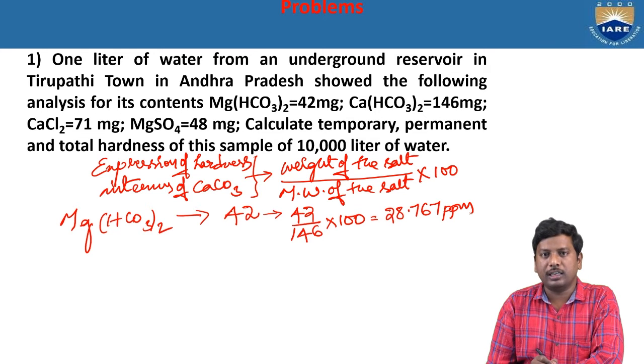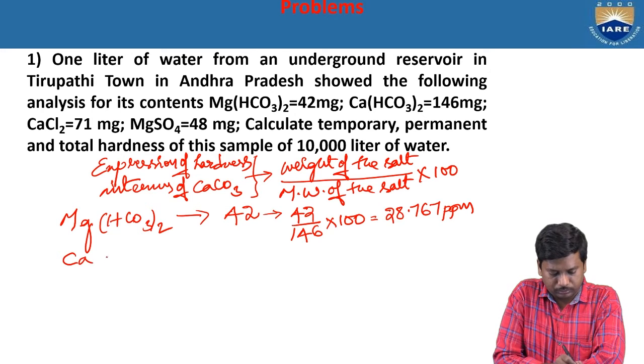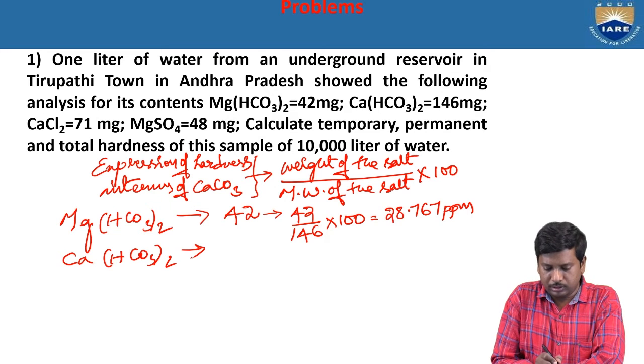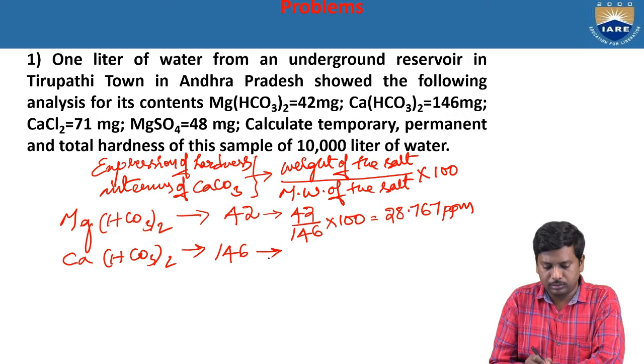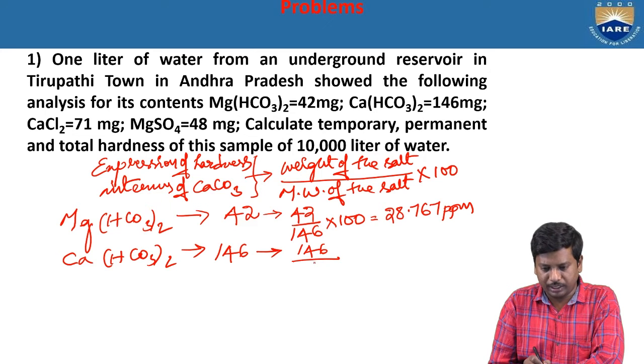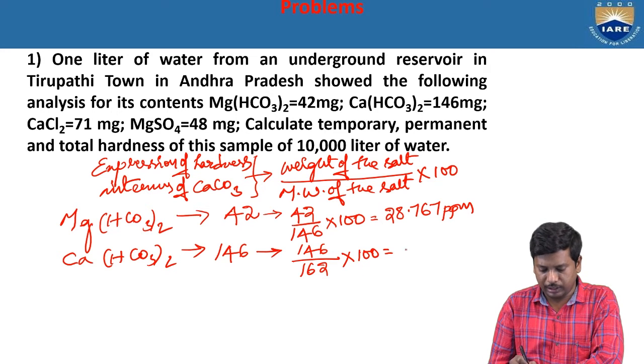Next salt is calcium bicarbonate, given as 146 milligrams. So 146 by the molecular weight of calcium bicarbonate, 162, into 100. By calculation we got 90.12 ppm.